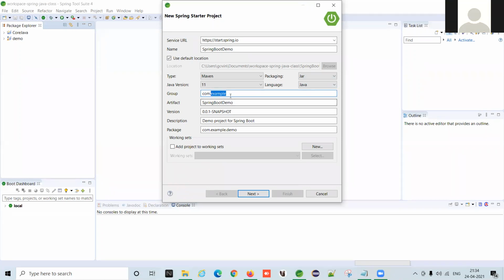Okay, example dot spring, and package name. Okay, fine.